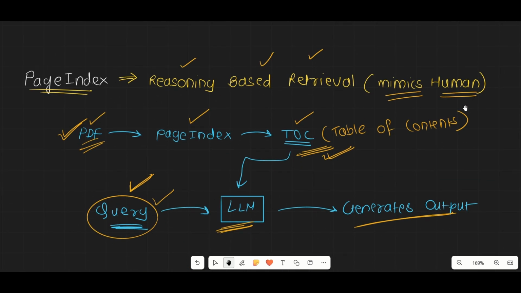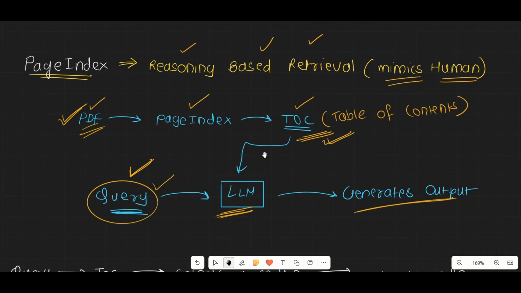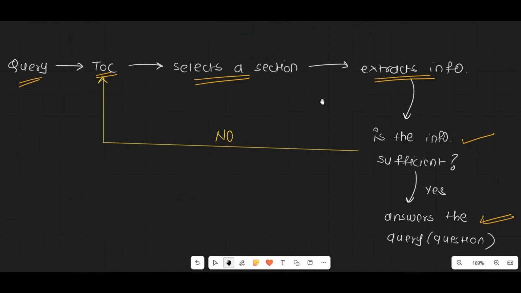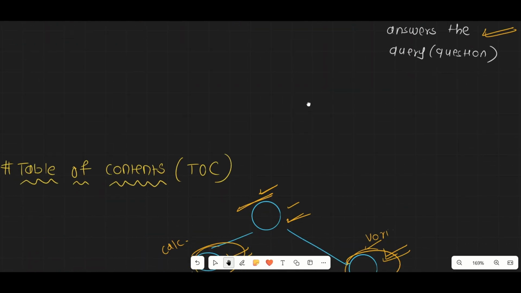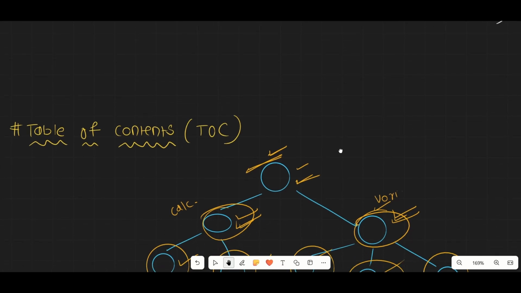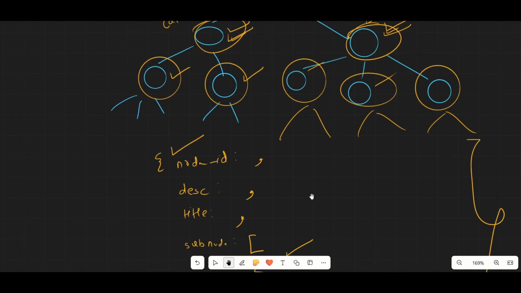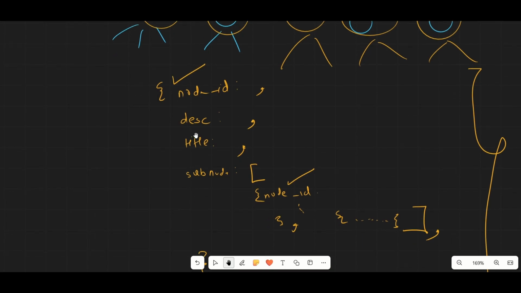We got to know that it is something which mimics human behavior, it thinks like a human being. Then we understood the high-level flow of how page index works, and broke down the flow in a bit more detail. Then we spoke about the table of contents, that it is in a JSON tree structure that page index follows, and what the contents of the tree are.